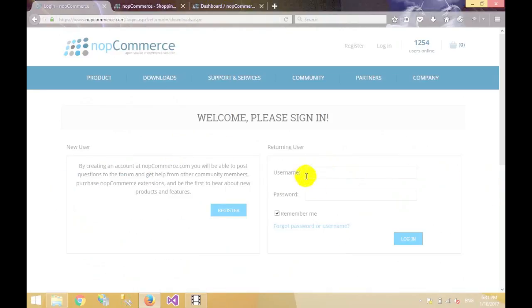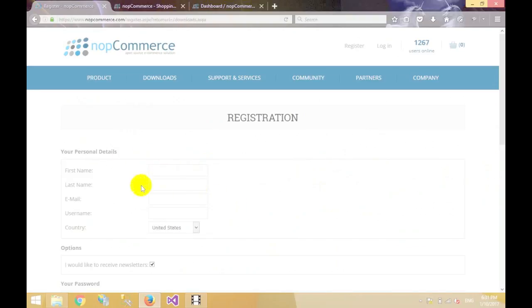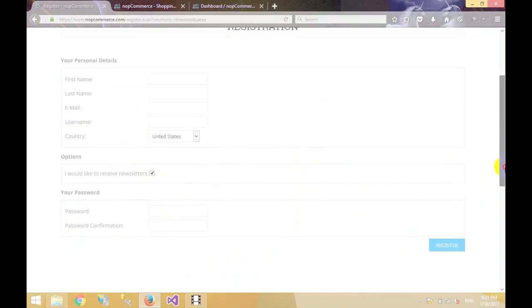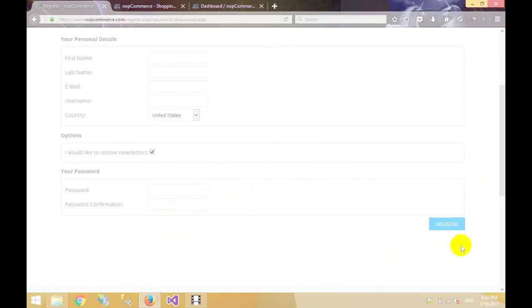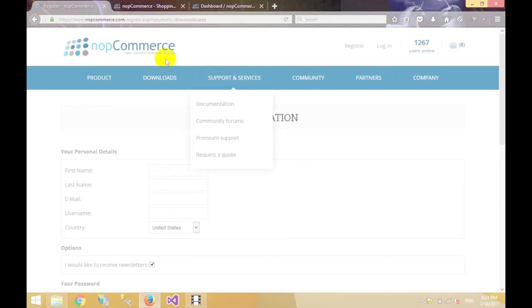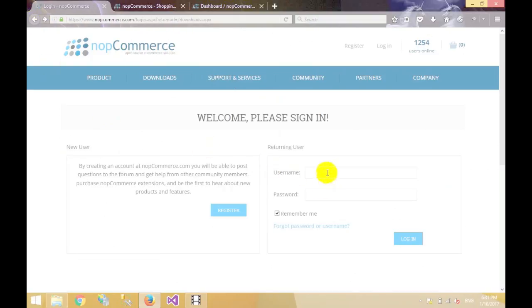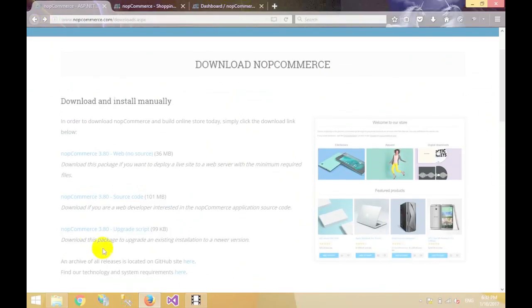If you already have an account, just type in your username and password. Otherwise you go to register, fill in all the details, then register, type in your username and password, then you will be redirected to the download page. So click on Nop 3.8.